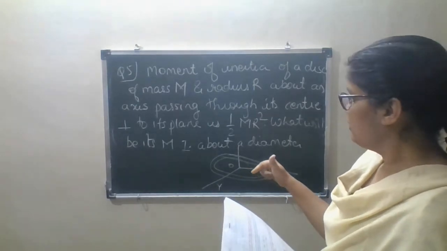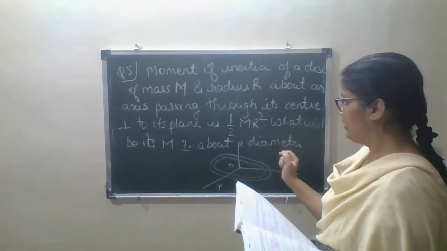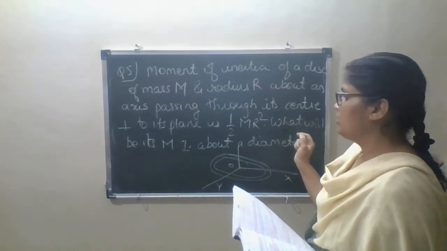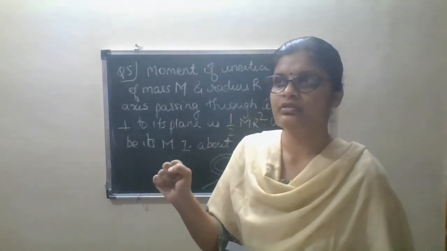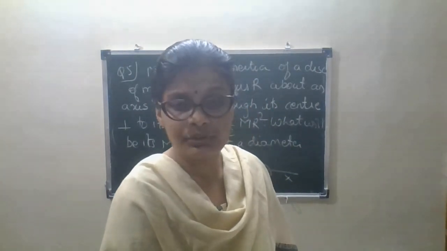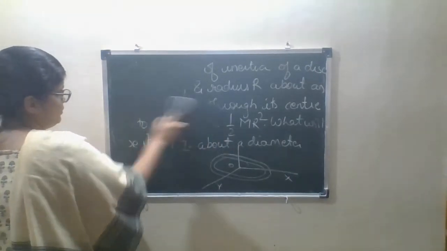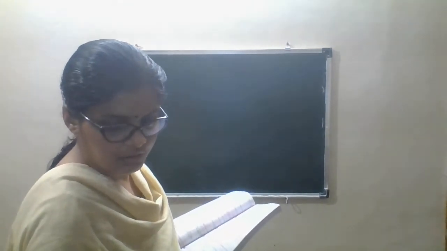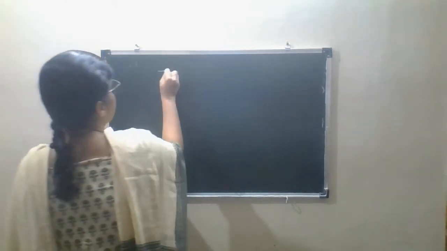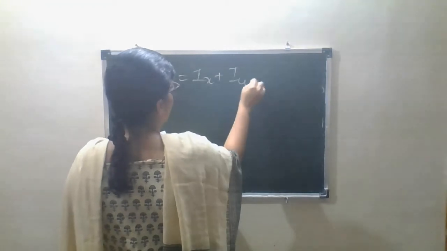Here they have given you the three axes x, y, z, and you are asked to calculate the moment of inertia about the diameter. There is a slight difference in how you are going to solve this question. As axes are mentioned here, we are not going to solve it as it is. First thing, Iz is equal to Ix plus Iy.